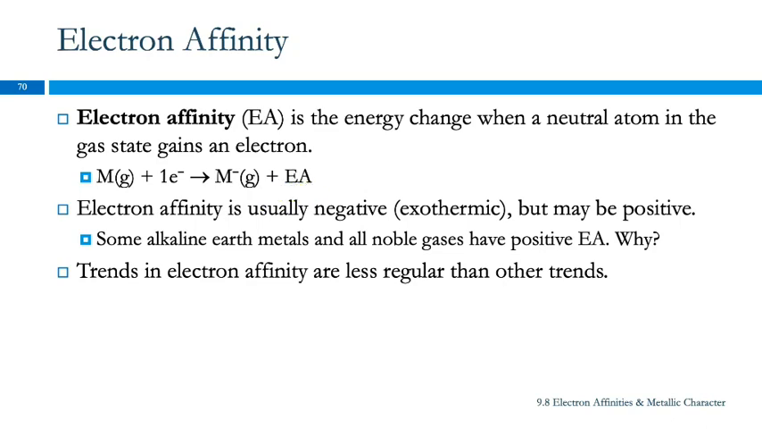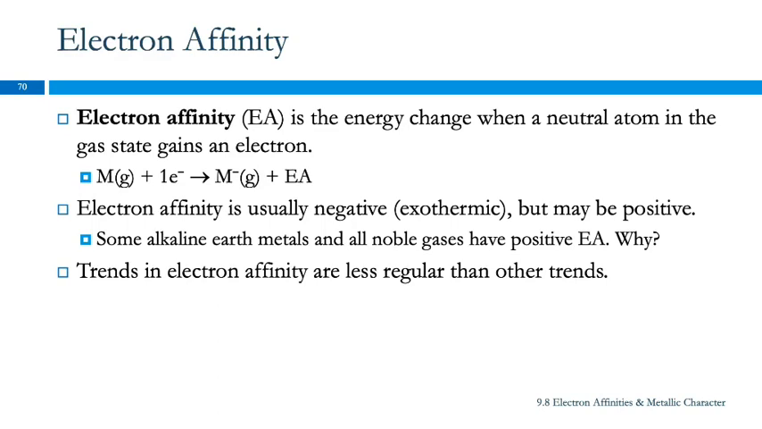Now that electron affinity, that energy change, is usually negative. It's exothermic, so it's releasing energy, but it can be positive. So all of the noble gases have positive electron affinities. Why might that be? That's the equivalent of, okay, I'm the noble gas, somebody's giving me an electron and they have to pay me to take it.